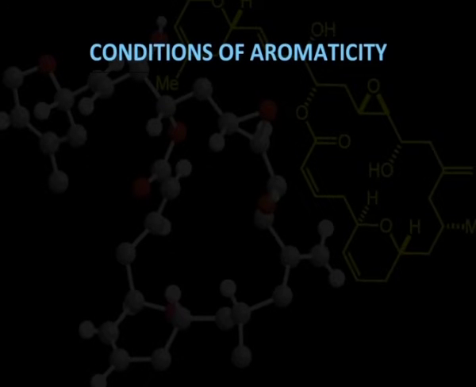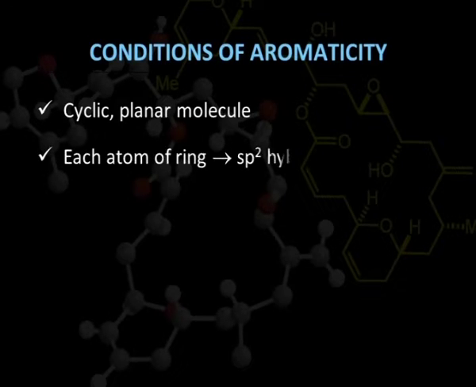According to this theory, the conditions of aromaticity are, first of all, that a compound should be cyclic and planar. Because of the planarity, each atom of the ring should be in the sp2 hybridized state, because in case of sp3 hybridization, the compound will not be planar.